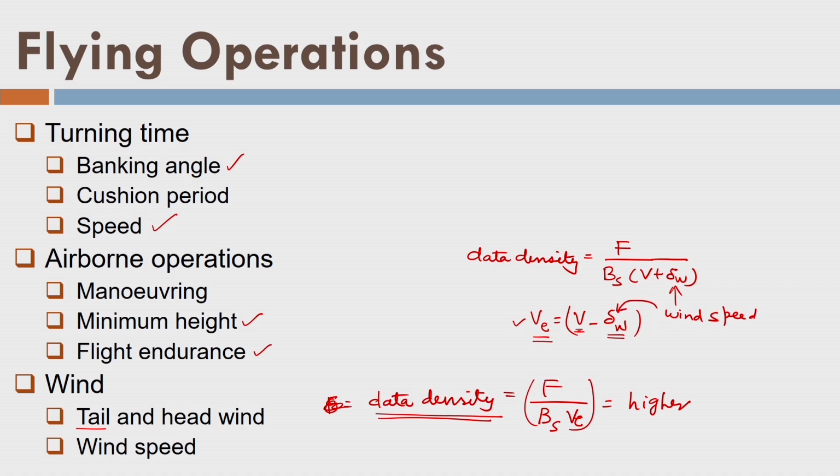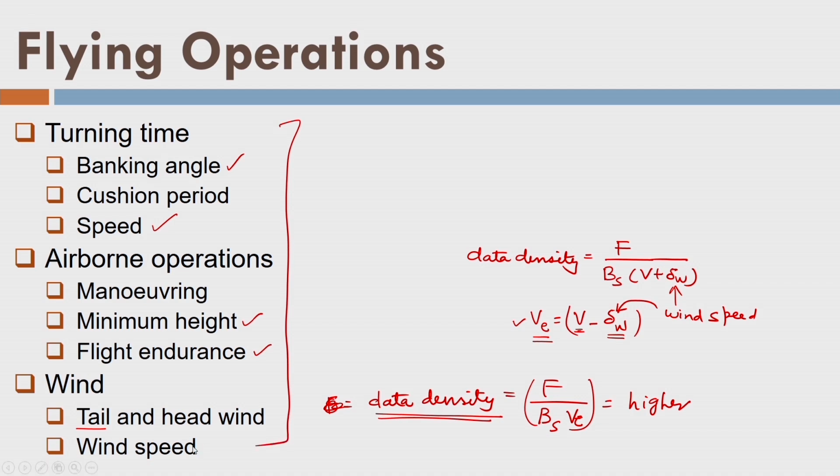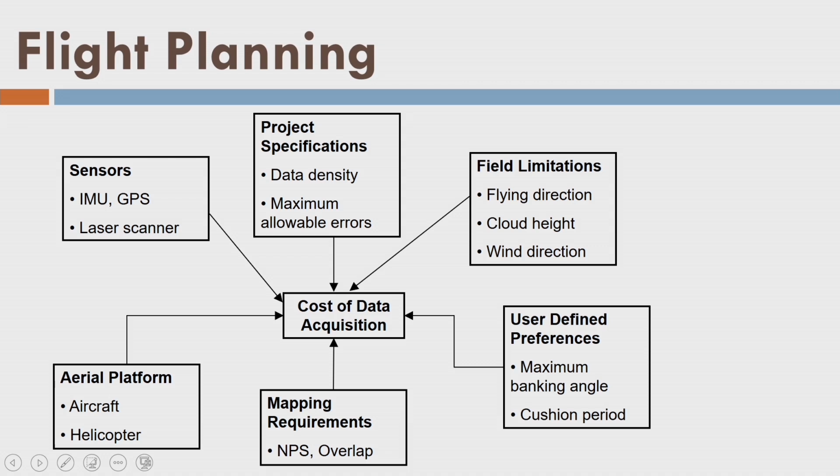So I will have inferior quality of data, or data density will be less. So we should consider all these factors when we perform the airborne data acquisition. Now I consider all these factors like sensors, project requirements, field limitations, some user defined preferences like cushion period of pilot or maximum banking angle for the flying crew. Then we have mapping requirements like what is the overlap and what is the data density or nominal pulse spacing. So all these things are contributing to the cost of the data acquisition.